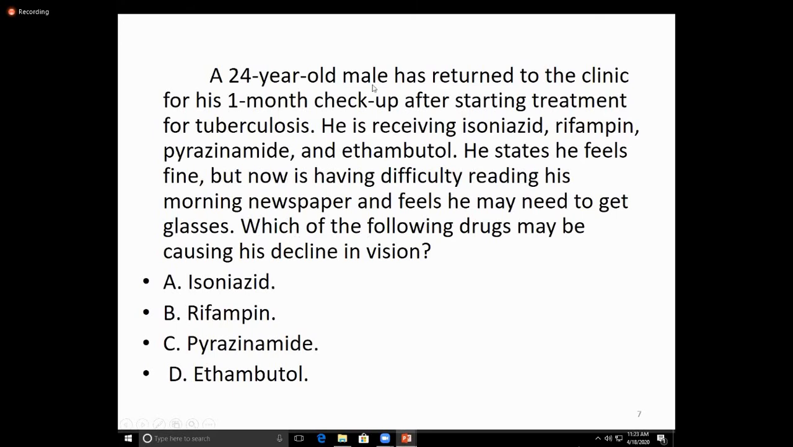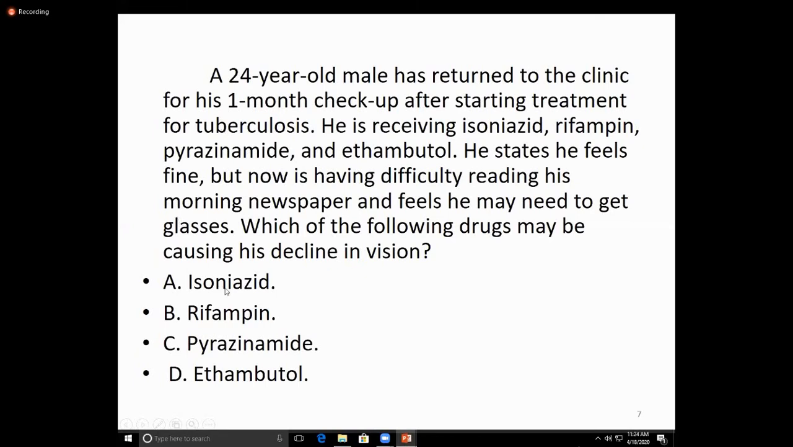A 24-year-old male has returned to the clinic after 1 month of starting the treatment. He received isoniazid, rifampicin, pyrazinamide, and ethambutol. He states he feels fine, but now he has difficulty reading his morning newspaper and feels he may need glasses. Which of the following drugs may be the cause of his decline in vision?